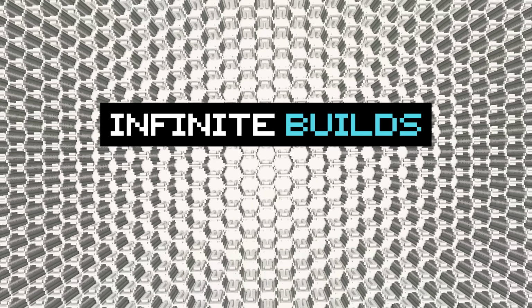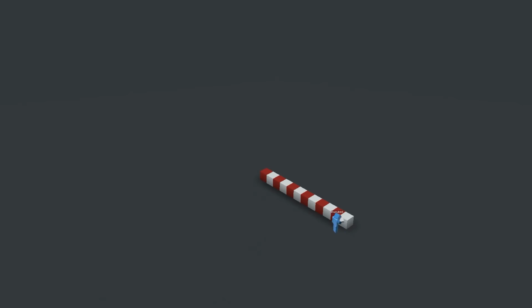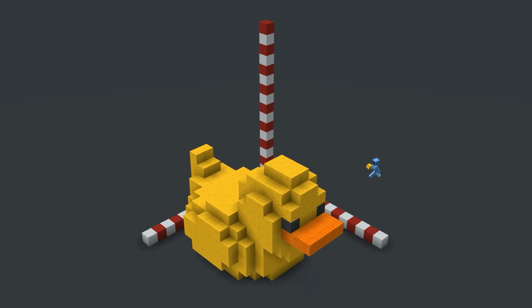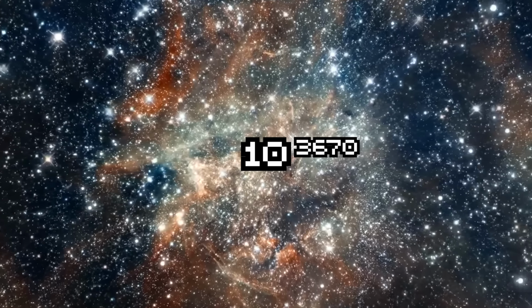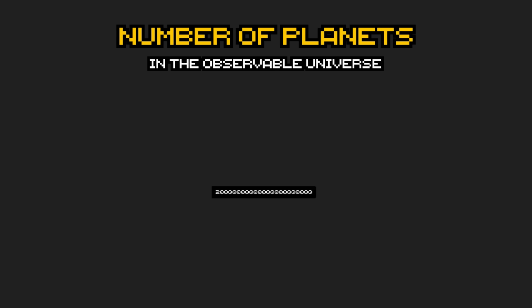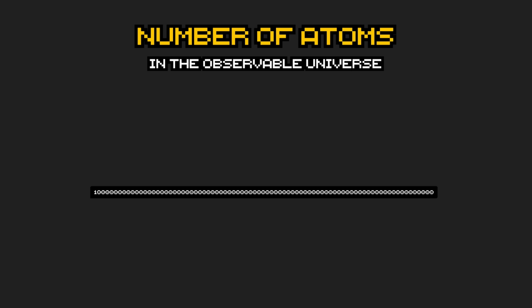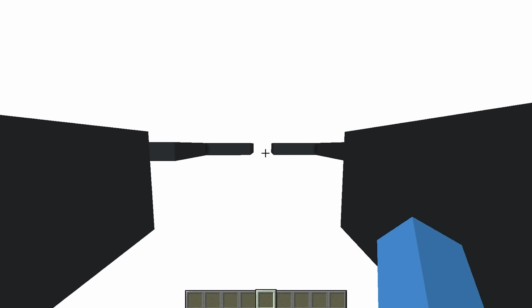The first problem is that it's impossible to fit a library this huge inside of Minecraft. If you wanted to just build every 16 by 16 by 16 structure possible, not even counting the room for the hallways, it would already take 10 to the 3,670 completely full Minecraft worlds. I tried my best to come up with an analogy for the size of this library, but I can't find anything remotely comparable. It's just that unfathomably big. So we're going to have to do a little bit of trickery to make it work.